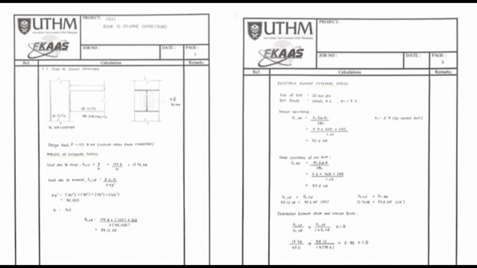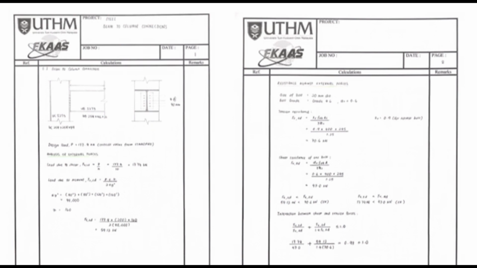We get 70.6 kilonewton for the tension resistance and 47 kilonewton for the shear resistance. Then we check whether FTED is smaller than FTRD, and also FVED is smaller than FVRD. Both are smaller, so the design is okay.